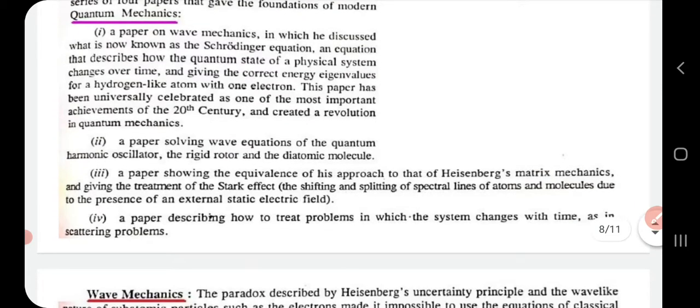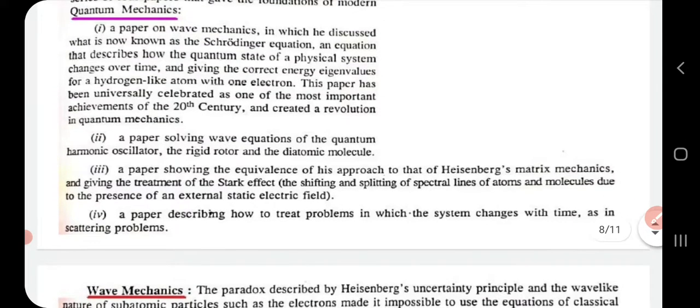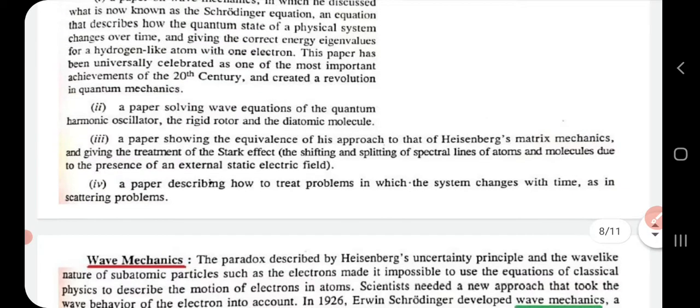Then his second paper was actually solving wave equations of the quantum harmonic oscillator, rigid rotor, and diatomic molecule. And the third paper showed the equivalence of his approach to Heisenberg's matrix mechanics, and in that he discussed the Stark effect. Stark effect is a process of splitting of spectral lines under the influence of an electric field. Then his fourth paper describes how to treat problems in which the system changes with time. One such problem is the scattering problem.